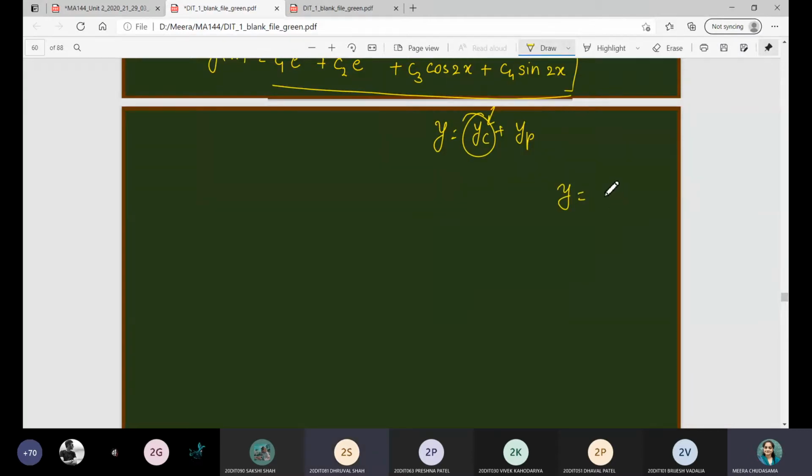Also a straight line passing through origin. Y is equal to 3x, 4x. Even if I consider rational numbers, constant quantities, or transcendental numbers, all these families represent a straight line passing through origin.